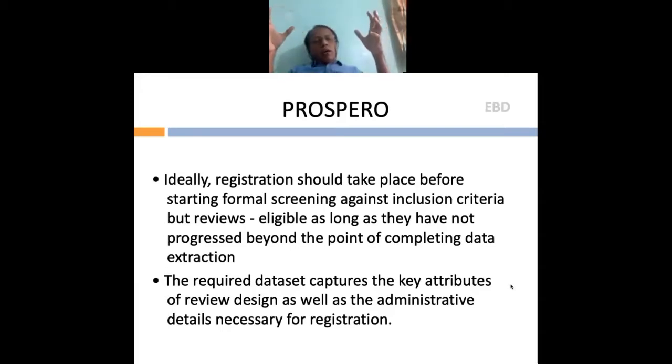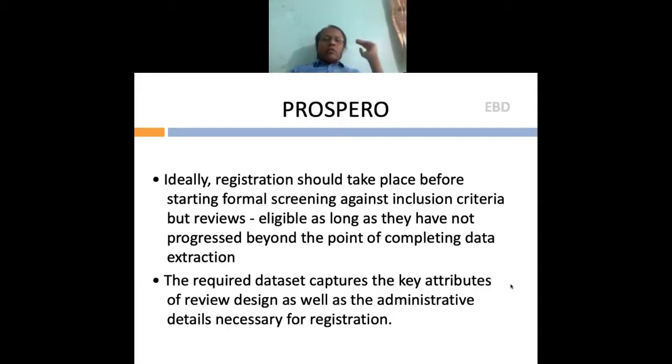Not the application as a whole, but for whatever changes you are making, you need to inform them, and they will go through it again, and if it's eligible, they will approve. So to avoid this step, I generally tell my PG students to do everything up to data extraction and then register. But again, there is a catch here.